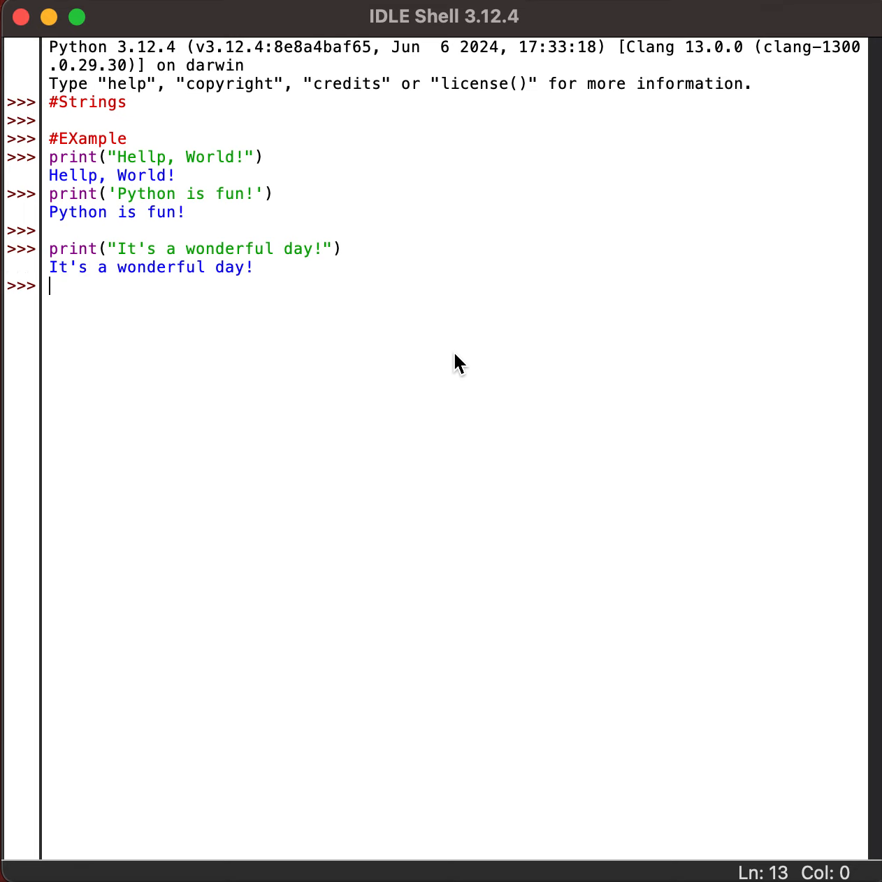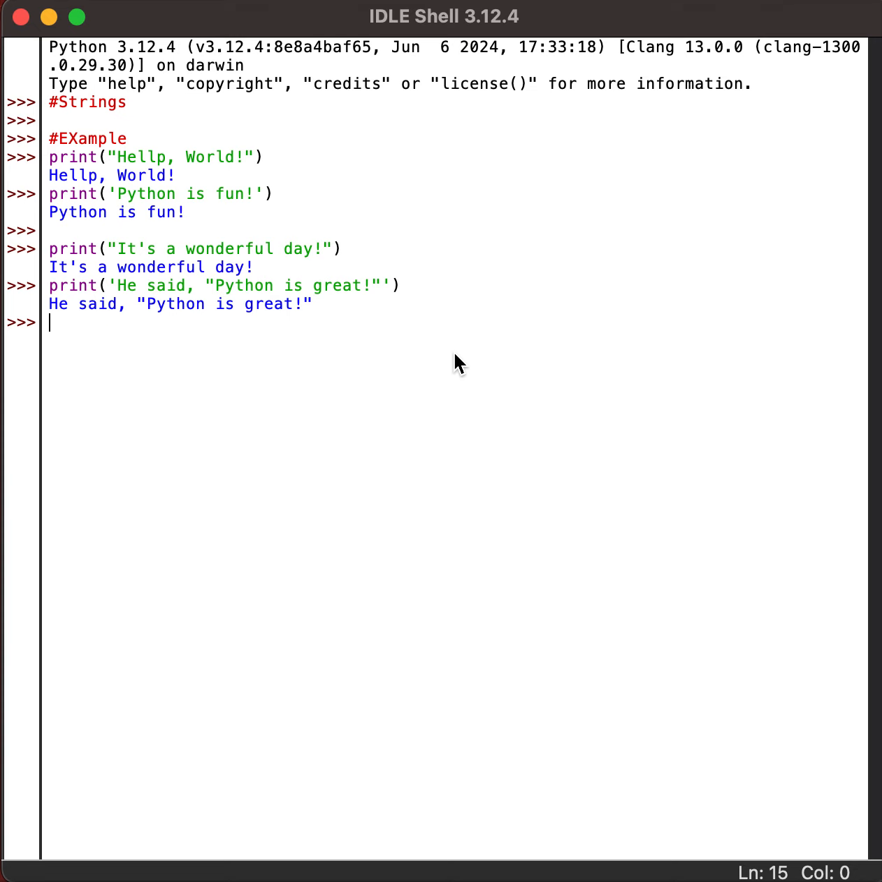Let's try a different example here. She said "Python is great." As we can see here, we are trying to highlight Python is great under double quotes. So we need to make sure that the entire string is decorated inside single quotes. This is what we need to keep in mind.